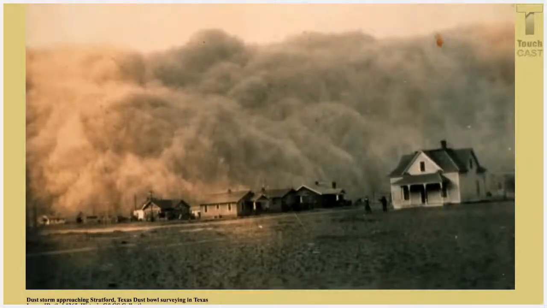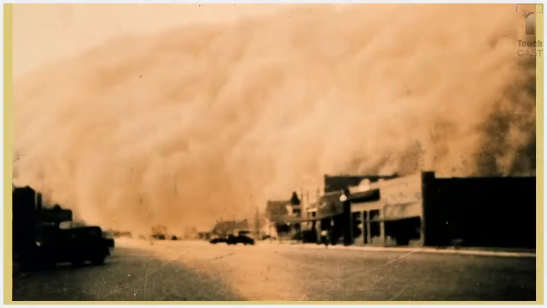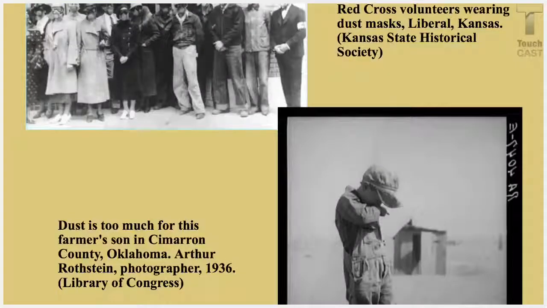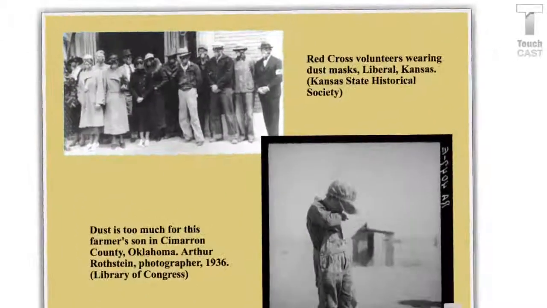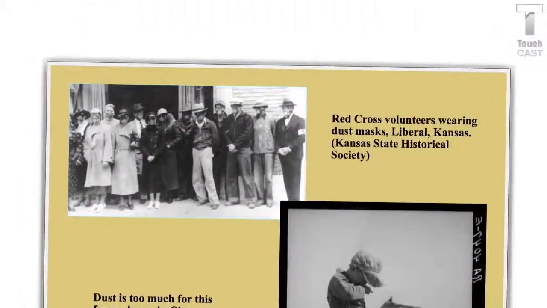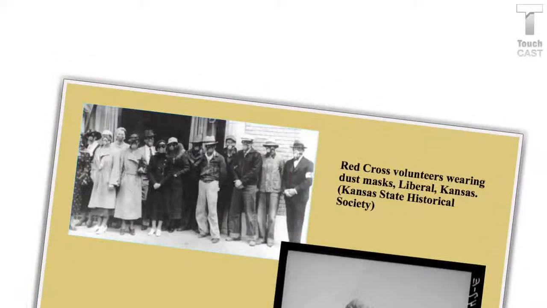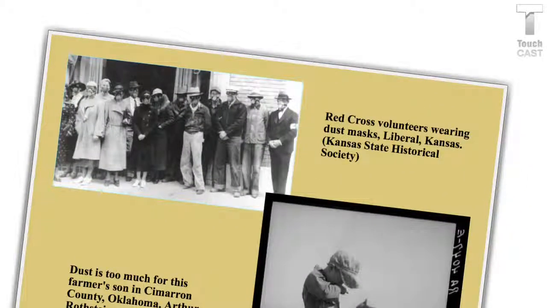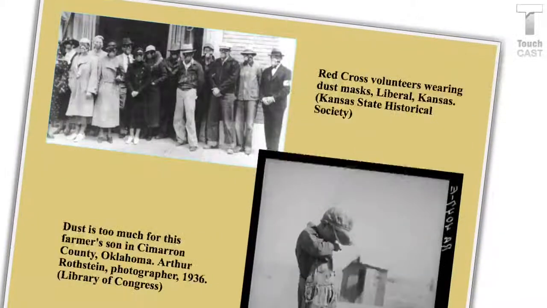Here are a few pictures from the Dust Bowl. If you look at this, this is actually a dust storm approaching a place called Stratford, Texas, and it's just rolling in. Just like the storms roll in with the rain and the clouds, the Dust Bowl would do the same thing, but it was actually dust that would roll in. Here's another picture. You can't even see the sky. You have your Red Cross volunteers here on the top left, and they're wearing masks. If we look really close at that, let me zoom it in. You can see that they have masks on their faces to try to protect themselves from this Dust Bowl.